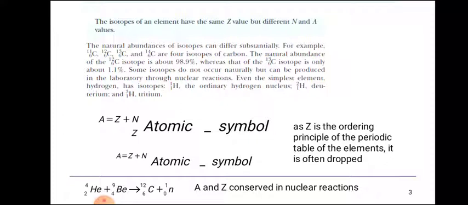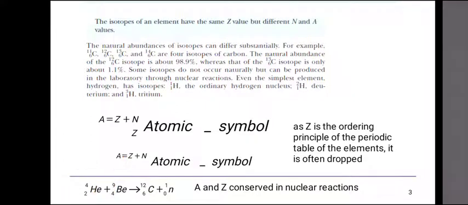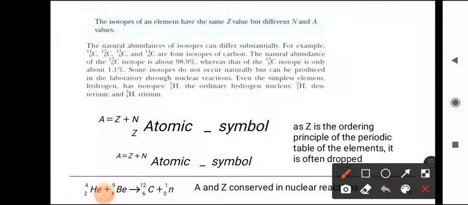So what does this say? I will explain. Helium and beryllium have 2 plus 4, that is 6, as the atomic number.